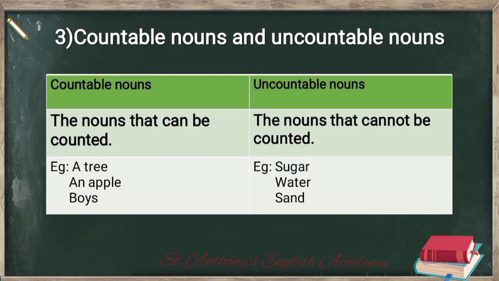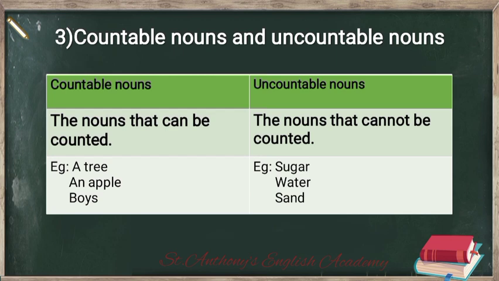Articles means the, a and an. And we can make singular and plural forms with them, because these can be counted, right? Examples here are a tree, an apple, boys, girls. Whatever the noun is, if we can count that, we call them countable nouns.